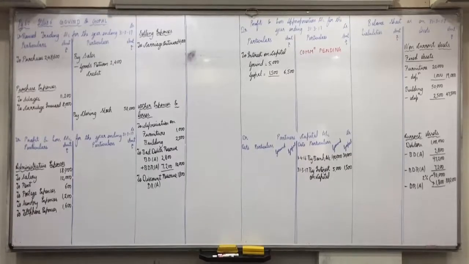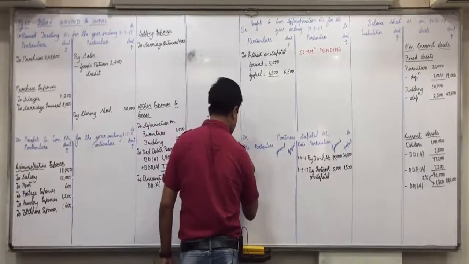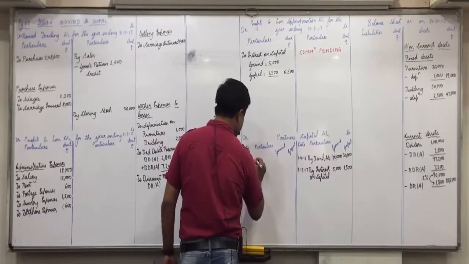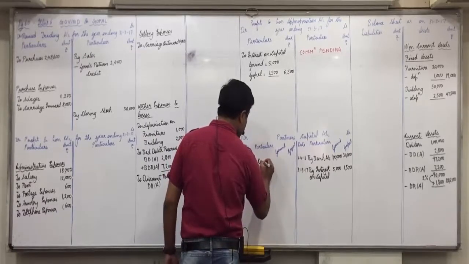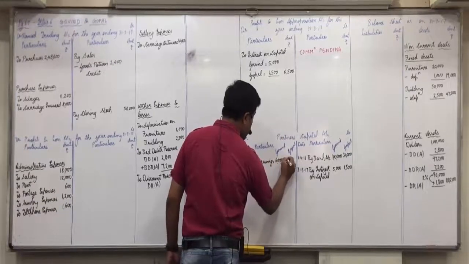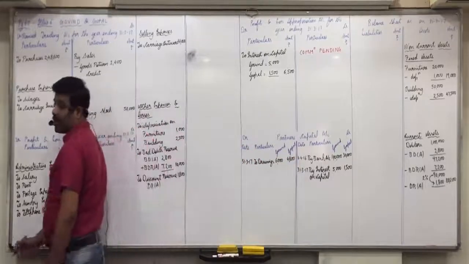Drawings of Govind and Gopal. Yes, now this inexperienced accountant has shown drawings on the debit side of the P&L account. It is not an expense for the business. Drawings will come in the partners' capital account on the debit side. So in the partners' capital account debit side, drawings: Govind's column 6,000, Gopal's column 4,800. Are you all clear with this?